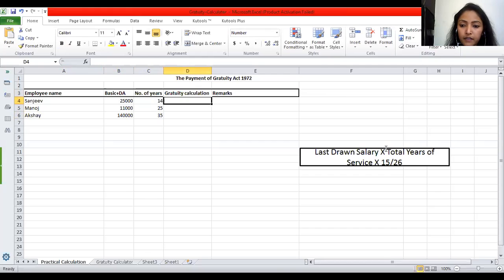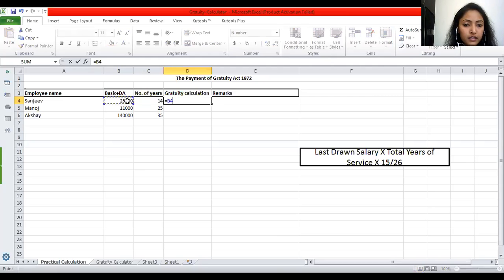Here for your reference, I have given this formula as well, wherein it is written last drawn salary multiplied by total years of services in the organization multiplied by 15 divided by 26. So I'll be showing you 2 ways of calculating the gratuity. In whatever way you think it is conducive for you, you may adopt that.